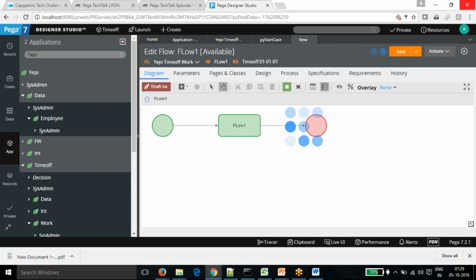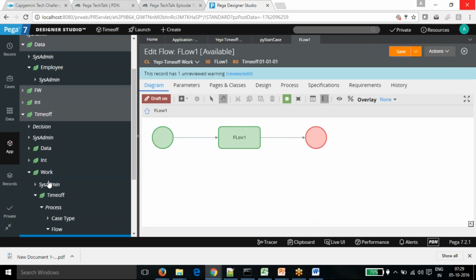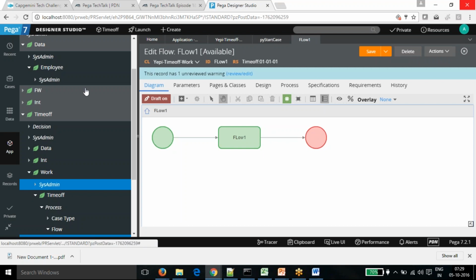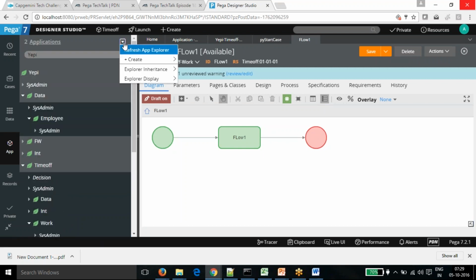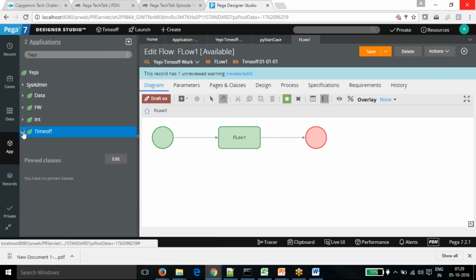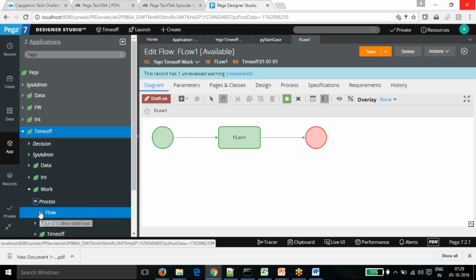Now you can see there is currently no category within time off work, no subcategory of flow or process. If I refresh, it will create a new category, and within that there is the new flow which we created. So in time off work, a process category is now newly created, and within that process category, a new rule, Flow1, is created.